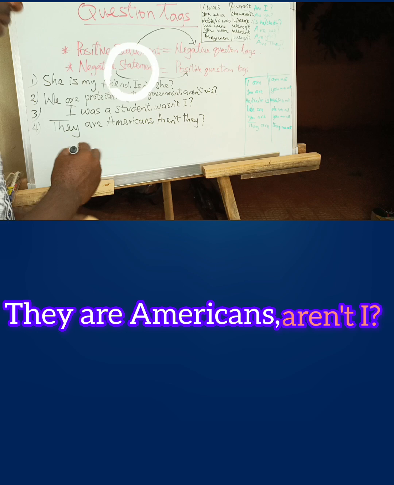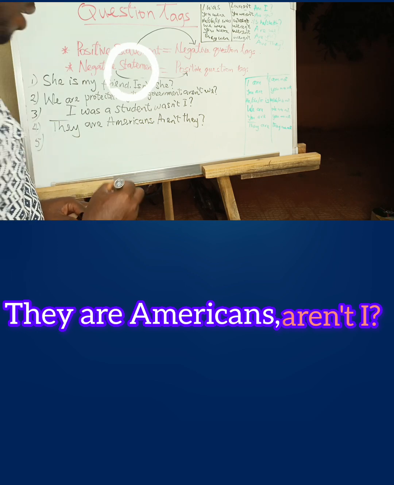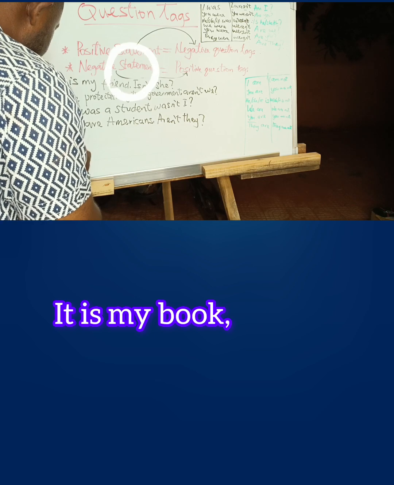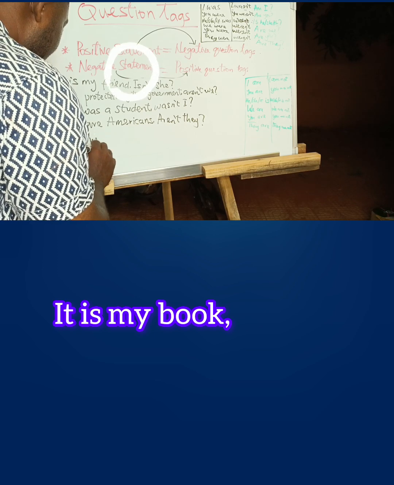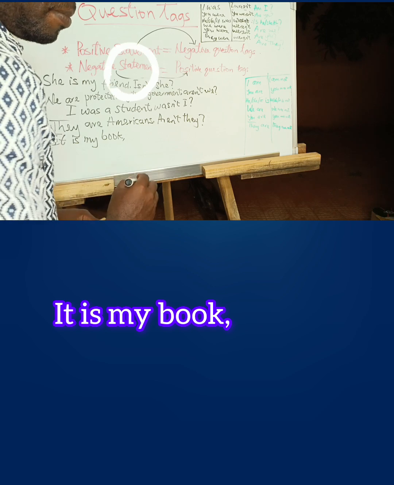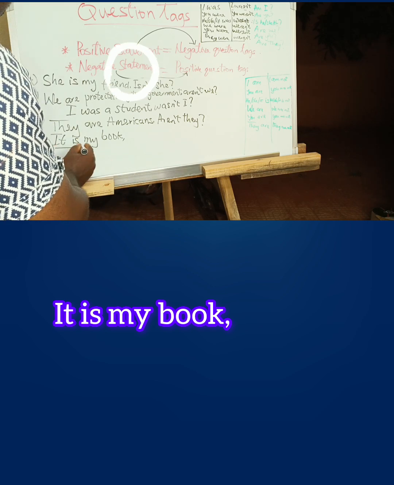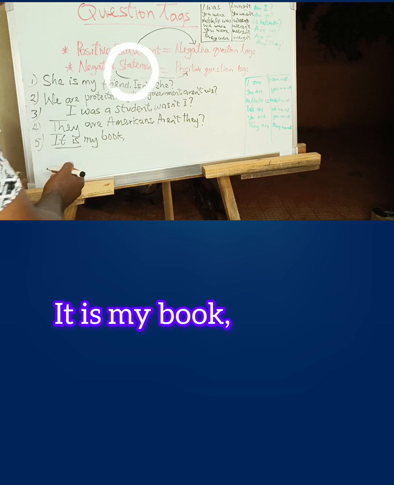All right. Number 5. It is my book. The question tag will be what? Is it? No, this is positive. The question tag should be negative.